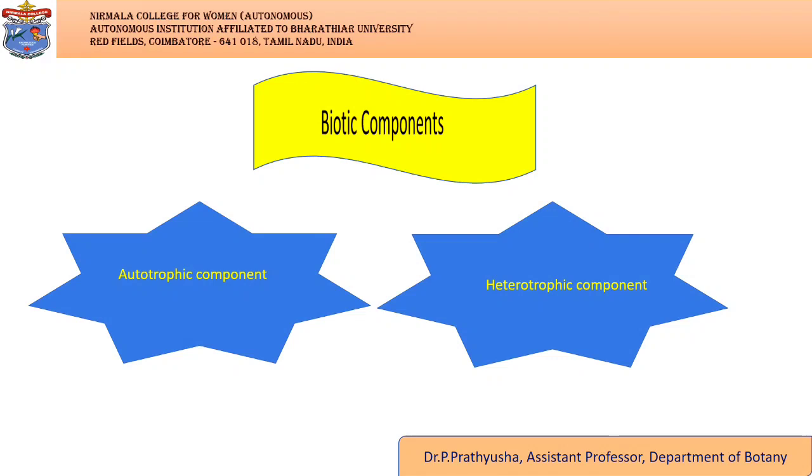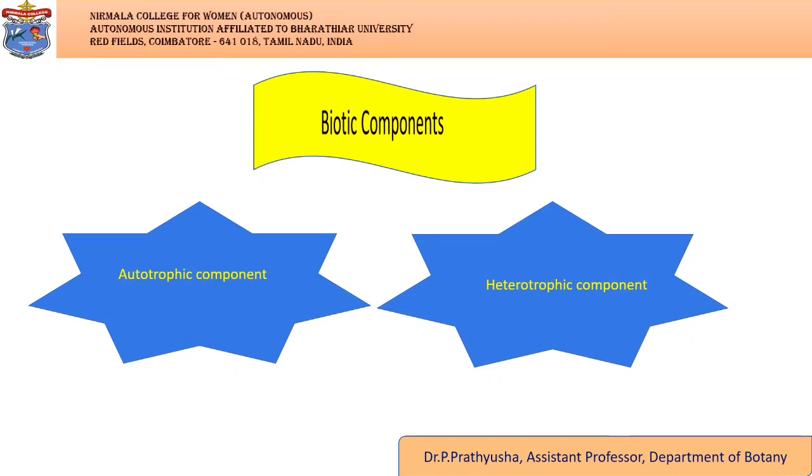One is autotrophic component and another one is heterotrophic component. Autotrophic components are the components in which the fixation of light energy, use of simple inorganic substances, and buildup of complex substances take place. The component is constituted mainly by green plants, including photosynthetic bacteria. To some lesser extent, chemosynthetic microorganisms also contribute to the buildup of organic matter. Members of the autotrophic components are known as producers.